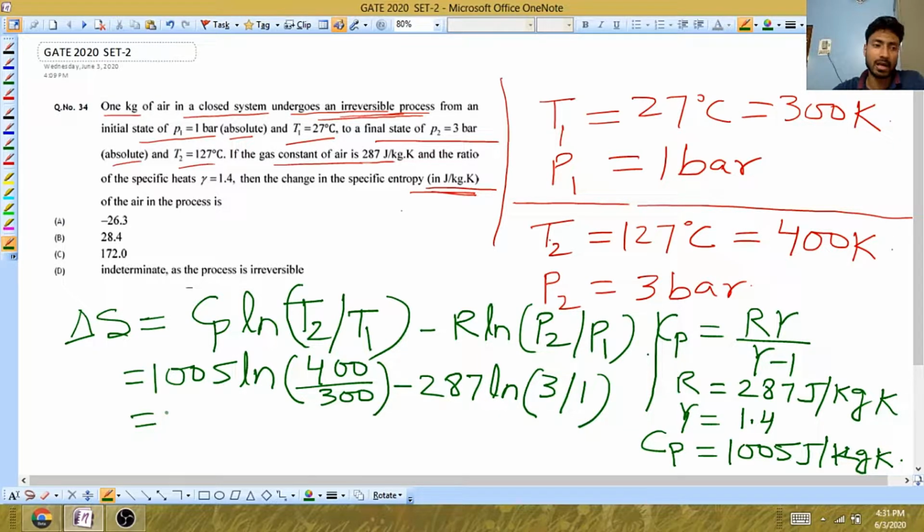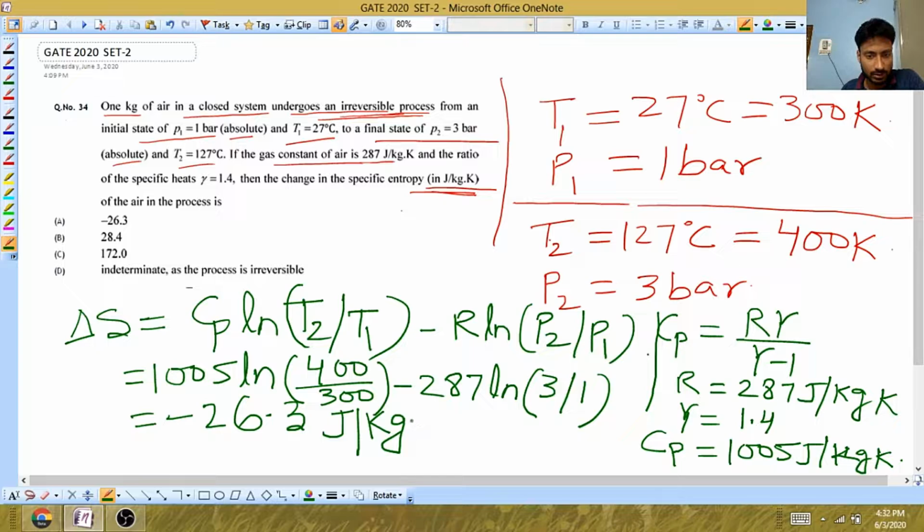You will have the good habit of solving it in GATE as well, and it will increase your speed. If you solve this, you will get the value as minus 26.3, and its unit will be joule per kg K.